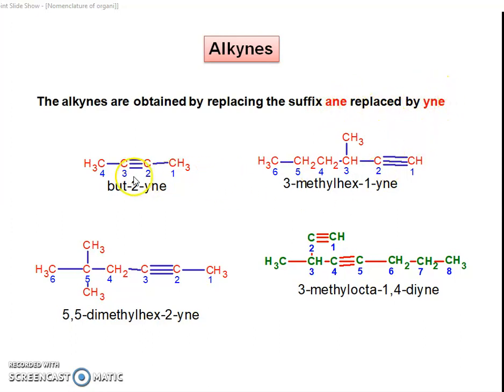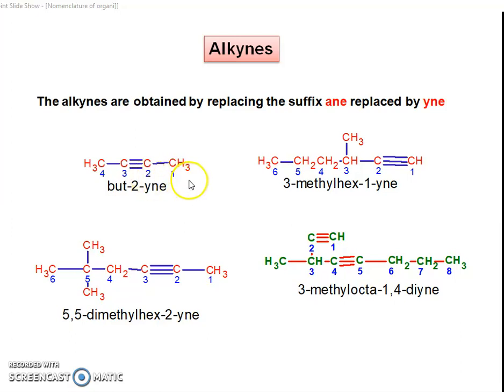Now we see in these examples, the numbering starts from any one carbon because both carbons are similar. So this is 1, 2, 3 and 4. The 2 position has a carbon-carbon triple bond and the parent name is butane.